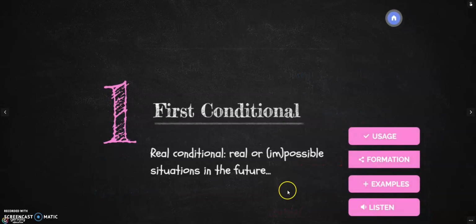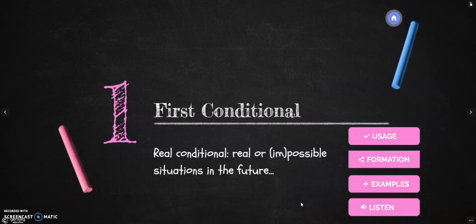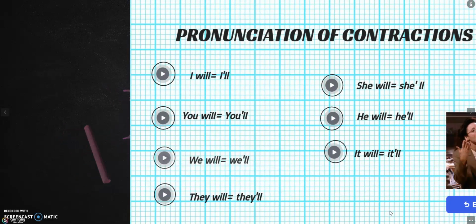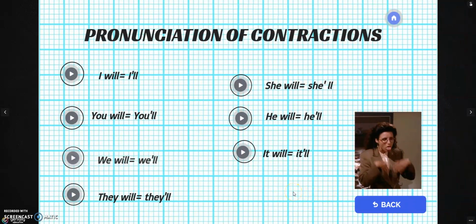And finally, I would like to comment a little on pronunciation. Native speakers, when they are using first conditionals, when they speak, they tend to use contractions. So I really, really recommend that you should try contractions and use them, okay? But some of them might be a little tricky to use. So that's why I have included how to pronounce them in the presentation. So the only thing you have to do to listen to how to pronounce each of those contractions is to click on play and you will hear